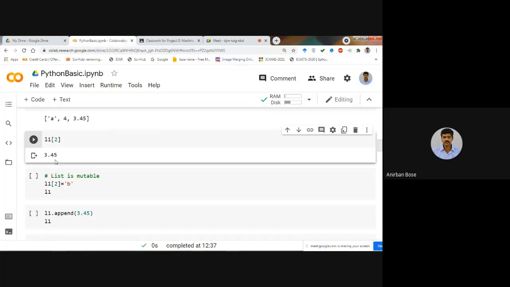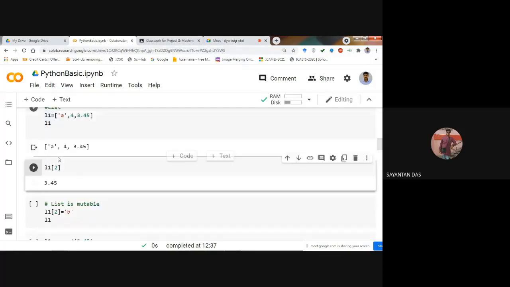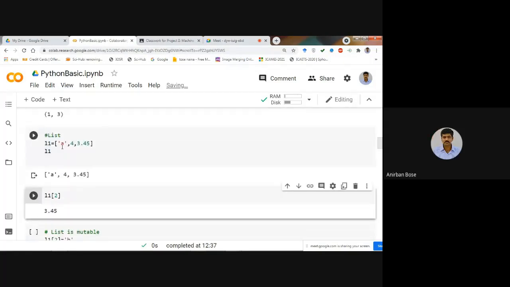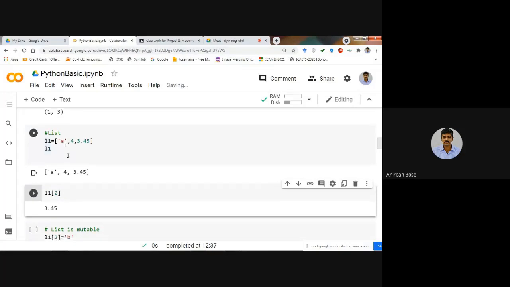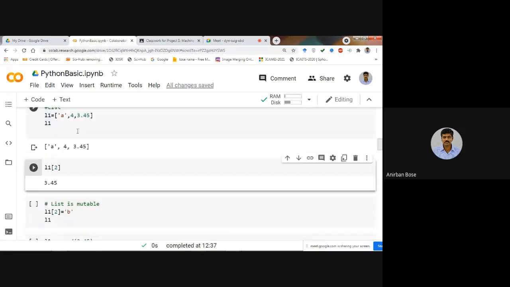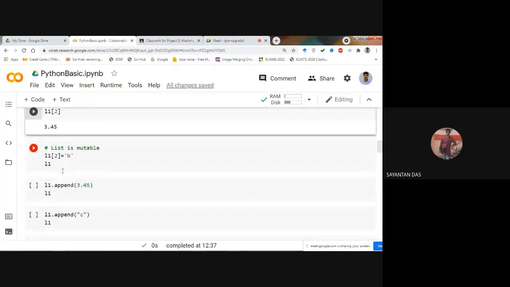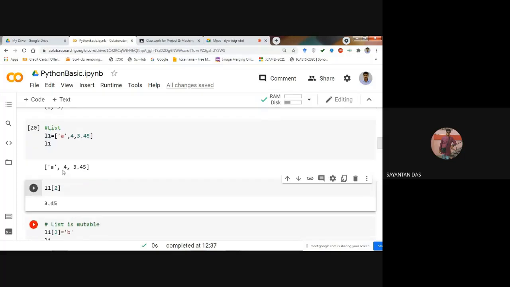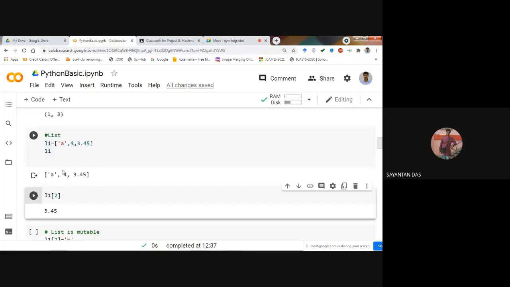How are you, Sir, extracting the value from the list? Sir, L1 2, like that it will come one after another. It will start from 0. Only thing you remember, index will start from 0. Okay? Exactly similar.